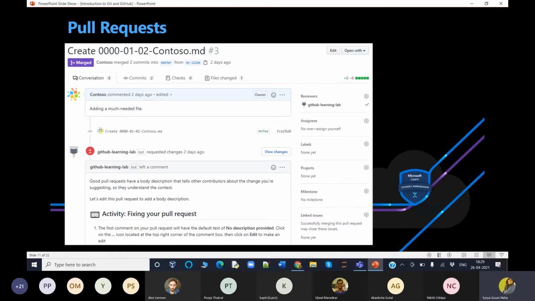A tip I wanted to give is that to toggle between collapsing and expanding all outdated review comments in a pull request, hold down and click show outdated or hide outdated, because it's useful to see what the outdated pull requests are that you have committed before. And you can squash commits when merging a pull request to gain a more streamlined view of changes.